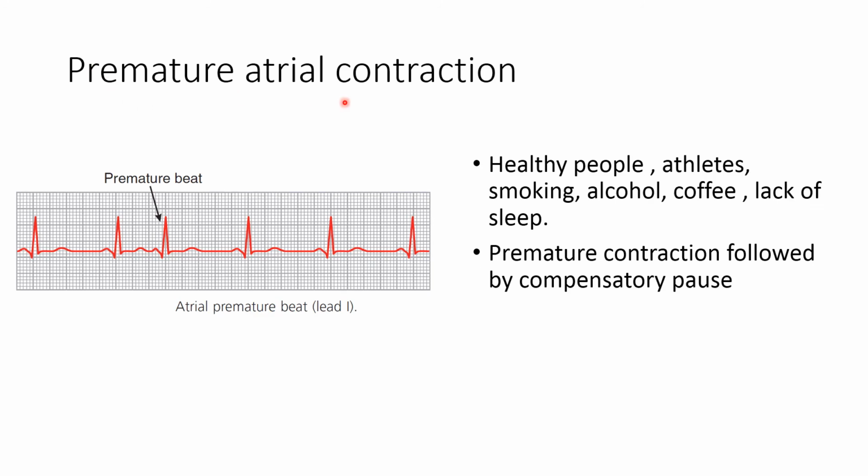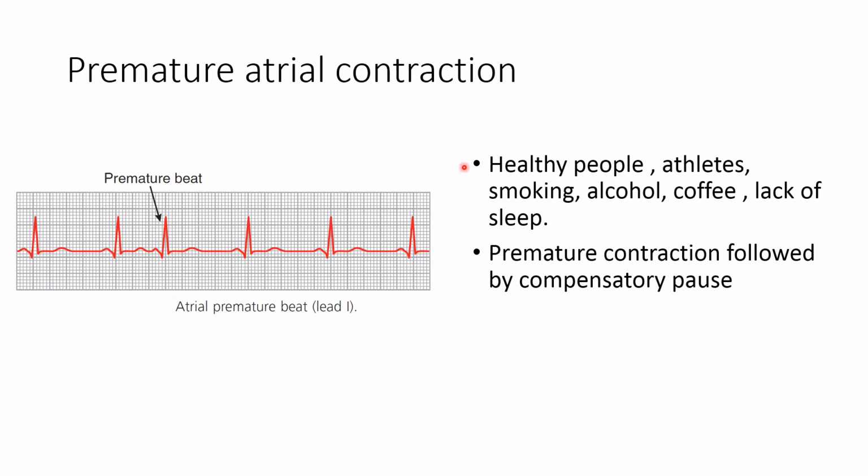Premature atrial contraction, or atrial extrasystole. The atrial extrasystole occurs because of an ectopic focus present in the atria, which generates a cardiac impulse. This impulse produces depolarization of the atria and the ventricles, so the QRS complex is broad. Now when the next cardiac impulse from the SA node arrives, it fails to produce depolarization of the ventricle because it falls in the refractory period of the cardiac tissue.